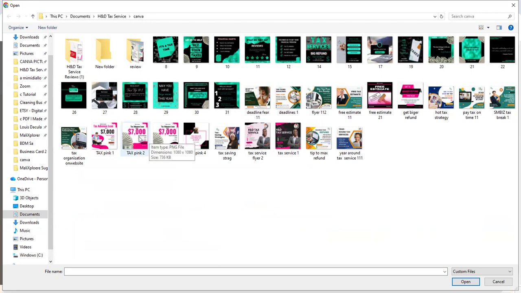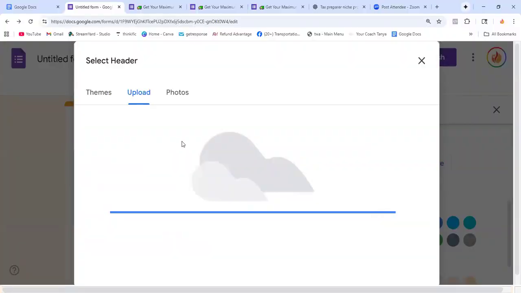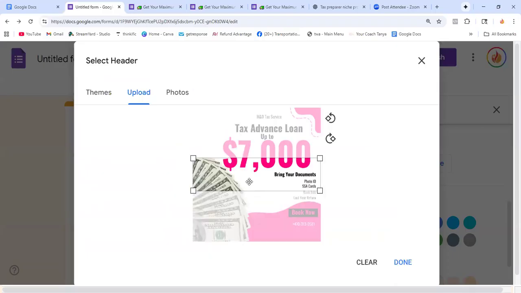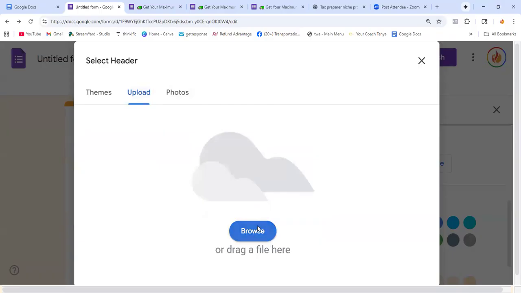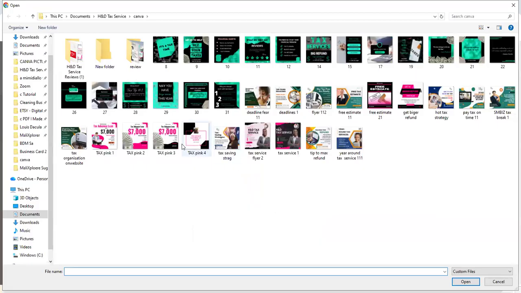So I'm gonna put the tax advance one. This is too big. You guys see the picture. If I had a picture that was a little bit smaller that can fit, that's what I would put there.